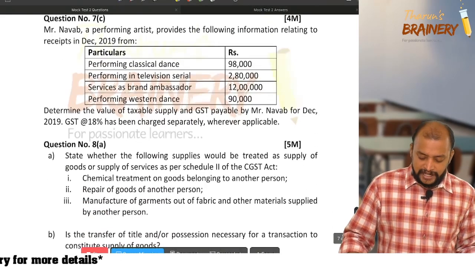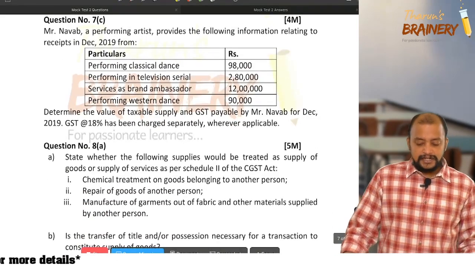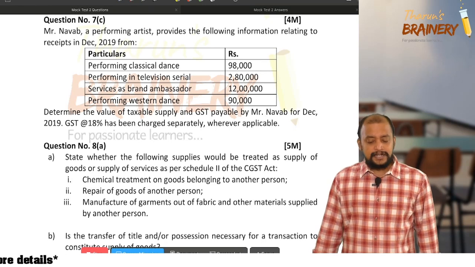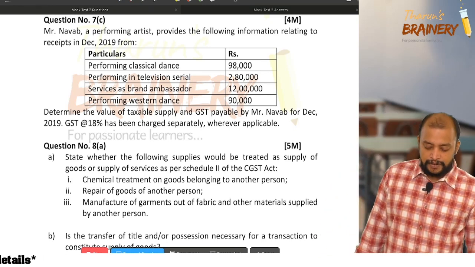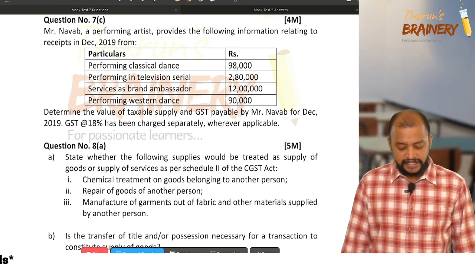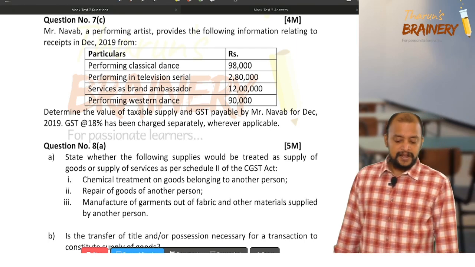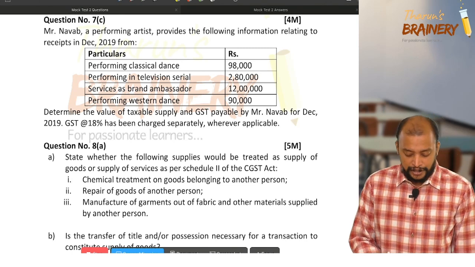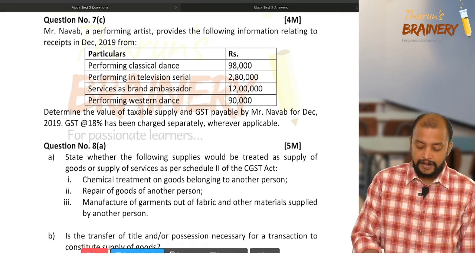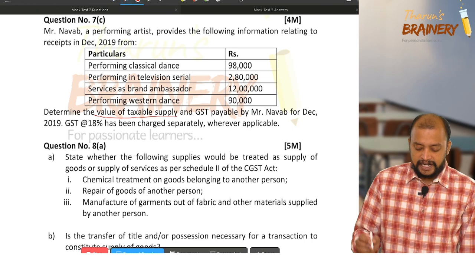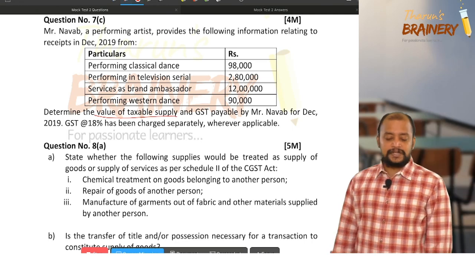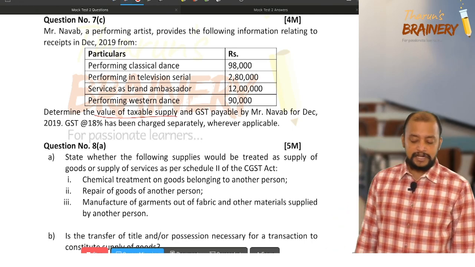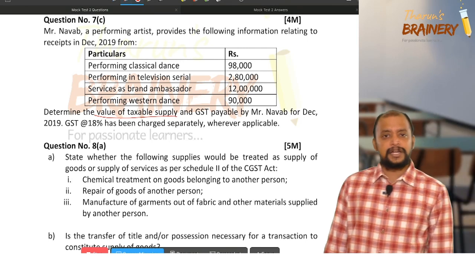Then question number 7C. Mr. Nawab, a performing artist, provides the following information relating to receipts in December 2019 from performing classical dance. What is it we need to do? Determine the value of taxable supply. First we will give a heading: computation of value of taxable supply of Mr. Nawab, a performing artist, for the month of December 2019.